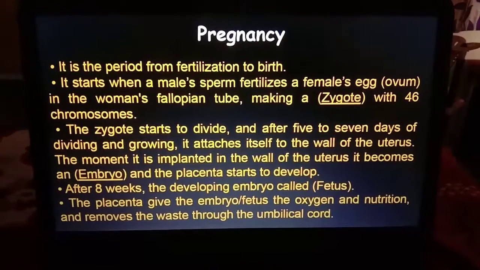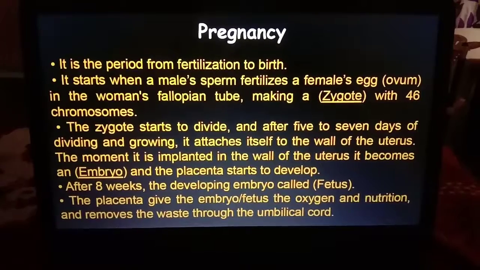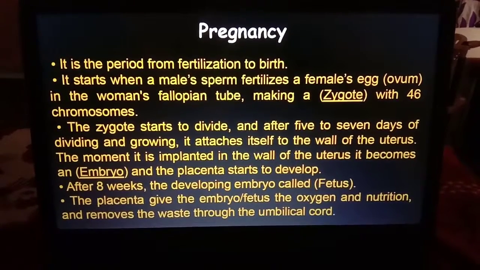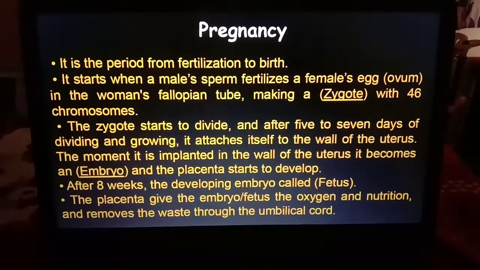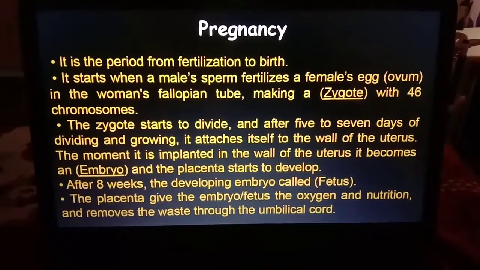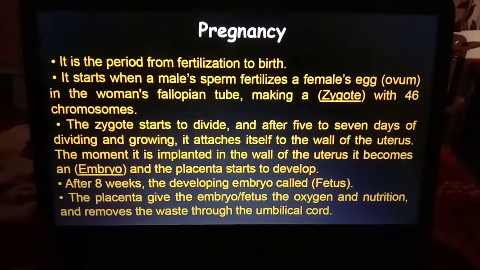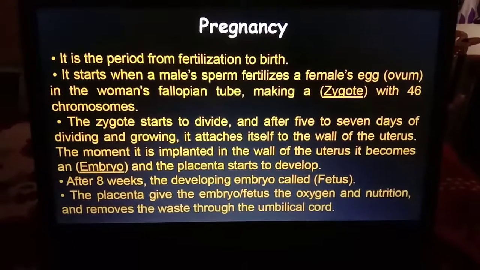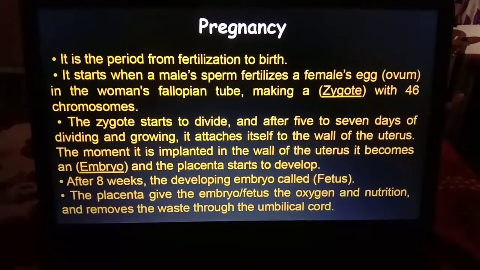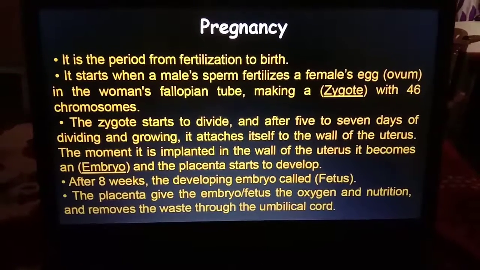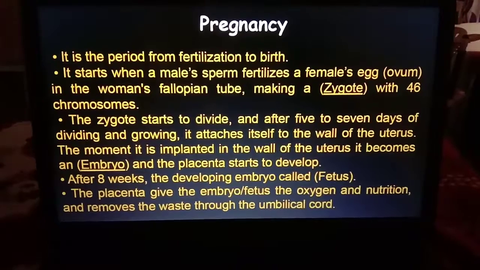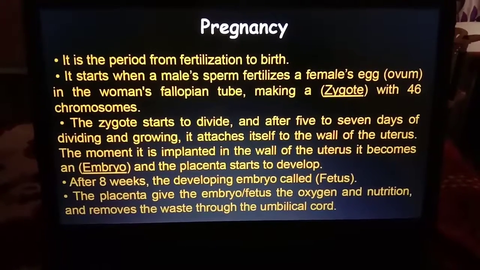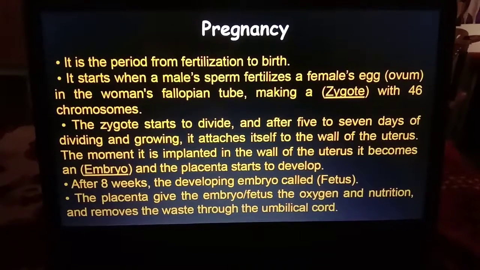Fertilization occurs through the fusing of the male sperm with a female egg in the fallopian tube, making a zygote with 46 chromosomes. The zygote starts to divide, and after 5 to 7 days of dividing and growing, it attaches itself to the wall of the uterus.